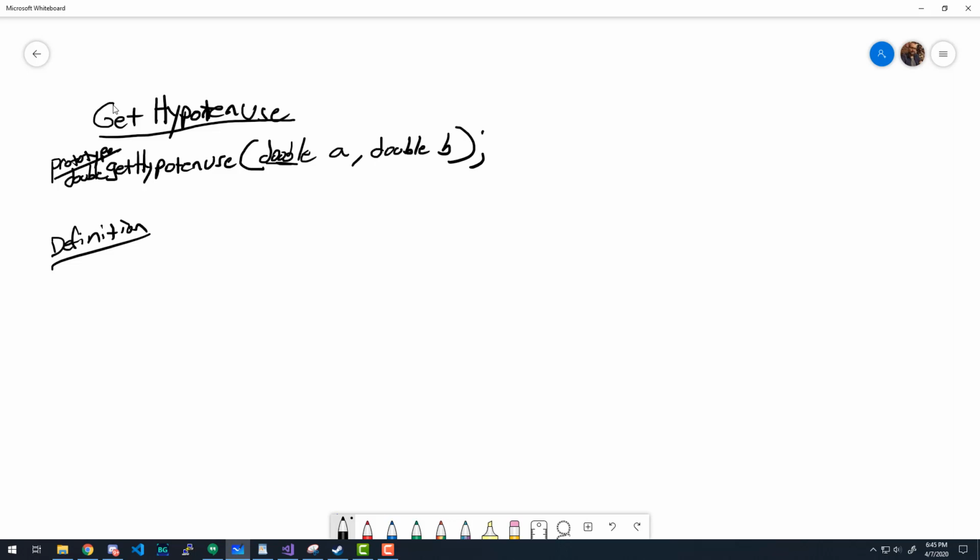Given that prototype, how would we write this definition? In the same manner, but with curly bracket instead of semicolon. So you're saying just copy this.